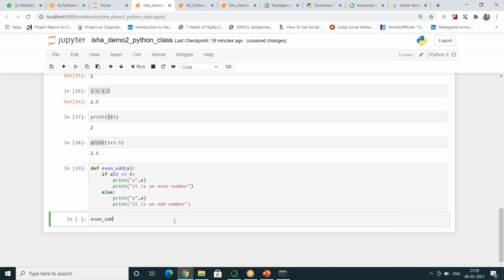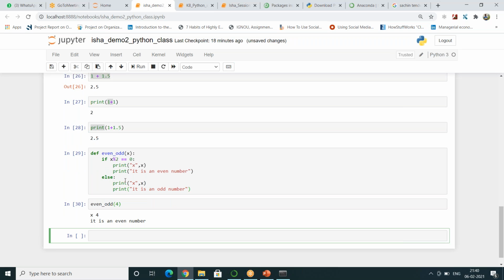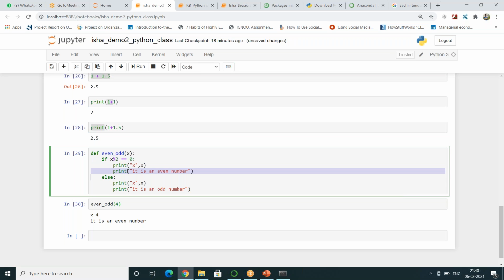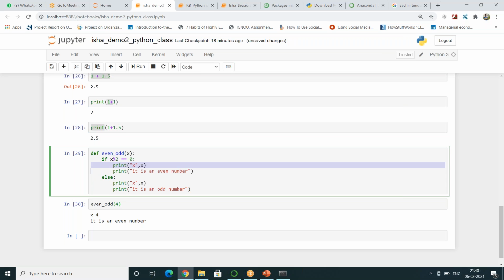So in this even odd, if I pass in the number 4, previously we were getting only 'it is an even number', but now we are getting x 4. Why is it so? Because I wrote one more print statement here, which is having a string called x in double quotes.